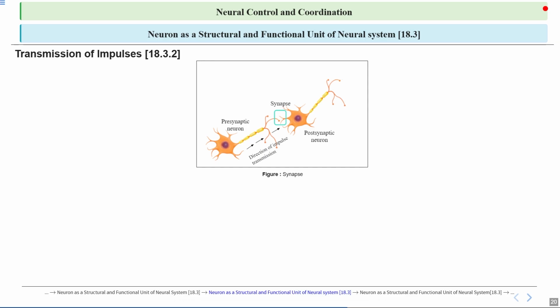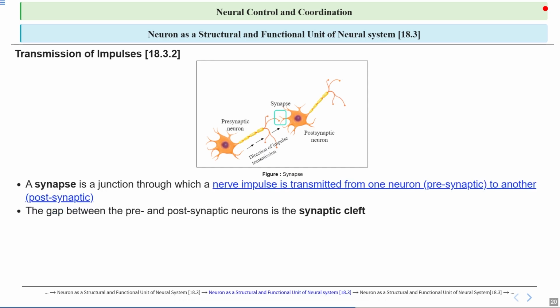So, these are the tiny gaps between two nerve cells, or neurons, where signals are passed from one neuron to another. So, let's talk about the synaptic cleft. It is a small space between the presynaptic neuron, which sends the signal, and the postsynaptic neuron, which receives the signal, and this gap allows neurotransmitters, which are chemical messengers, to be released from the presynaptic neuron and travel across the cleft to bind with receptors on the postsynaptic neuron, thereby transmitting the nerve impulses from one neuron to another.